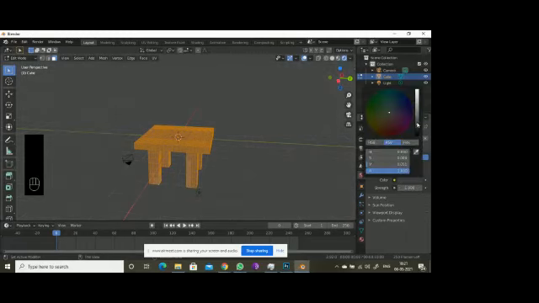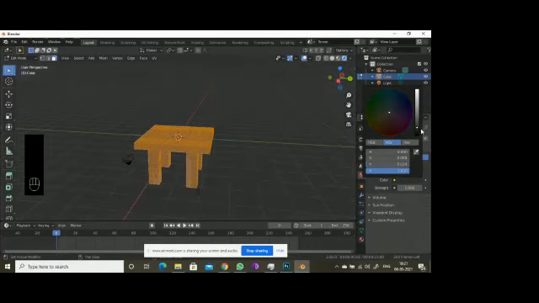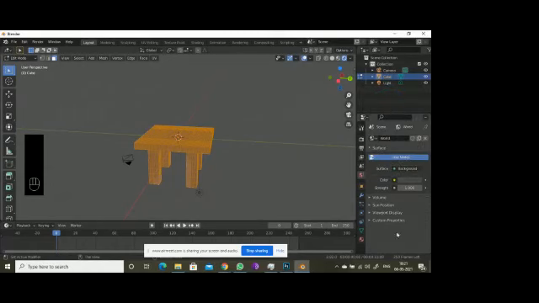If I change the color, you are able to see, right? Pressing control Z.